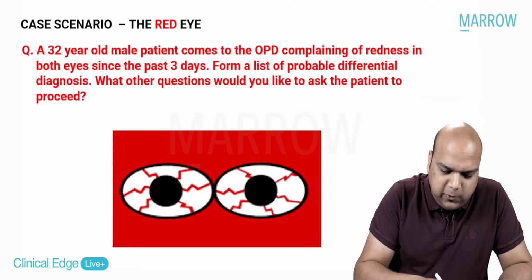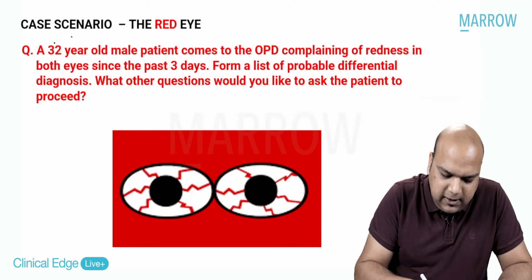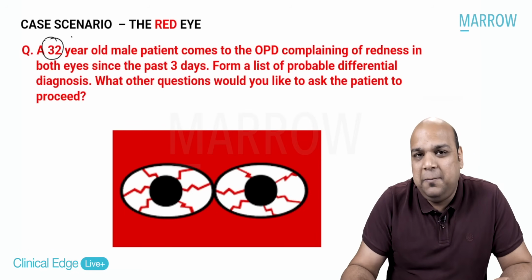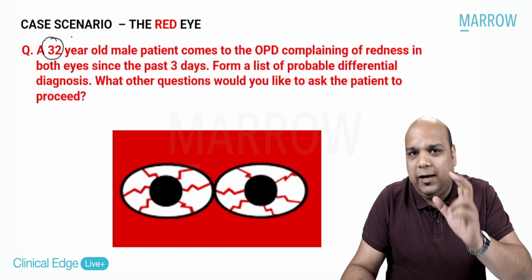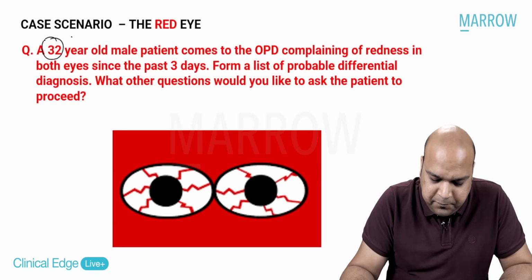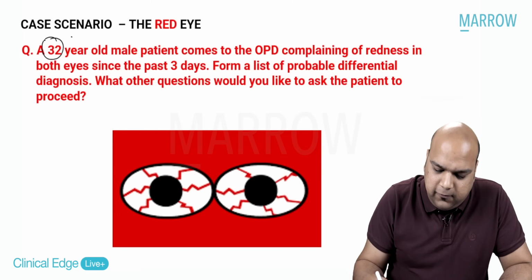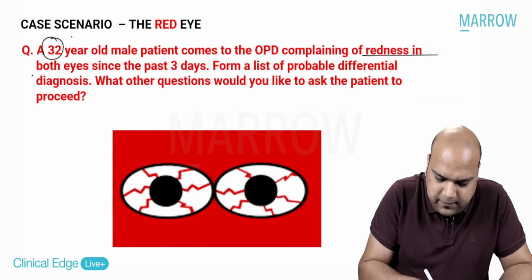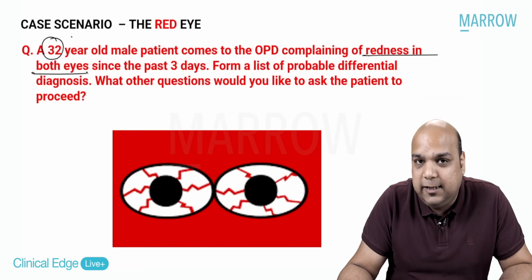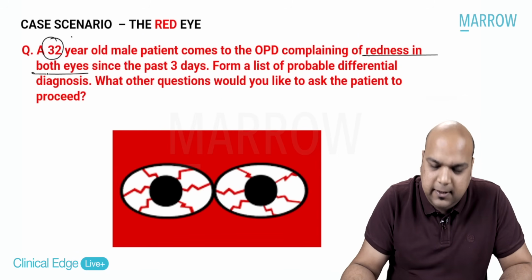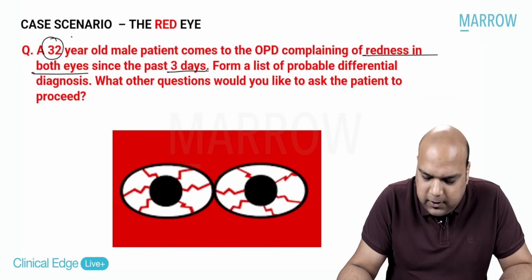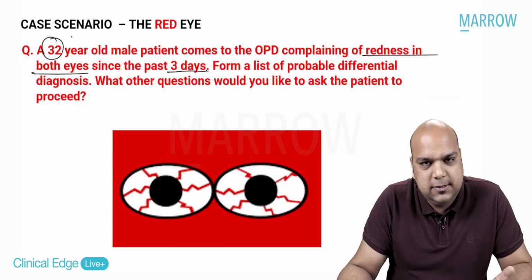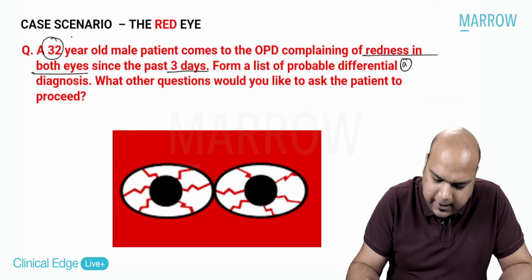A 32-year-old male. The first clue in every question has to be the age, right? Based on age, a young age or a child or a neonate or an old age, we are able to form a differential diagnosis. Comes to the OPD complaining of redness in both eyes. Redness in both eyes, that's the clue again. Both eyes have been affected since the past 3 days. So it's an acute presentation, right? Form a list of probable differential diagnoses. That's part A, I can say.